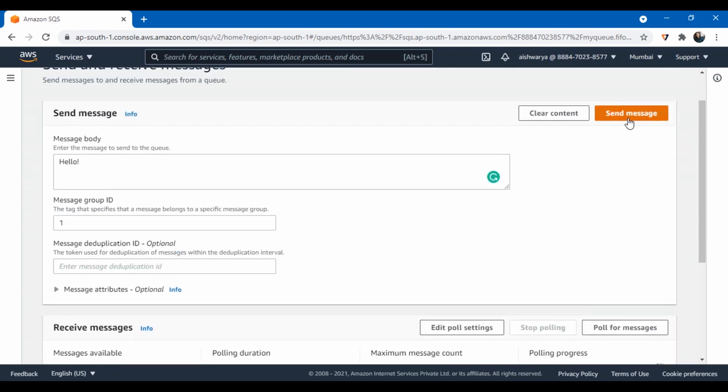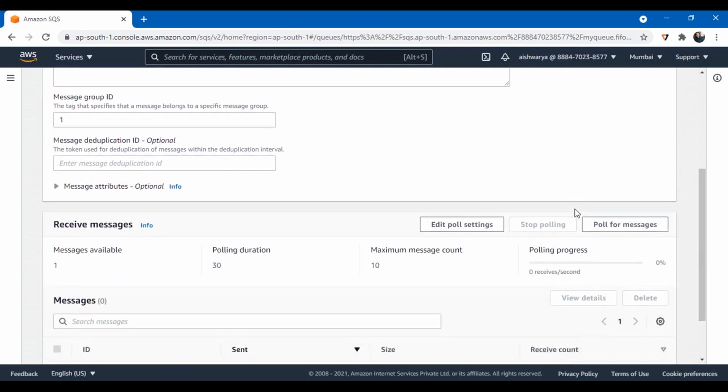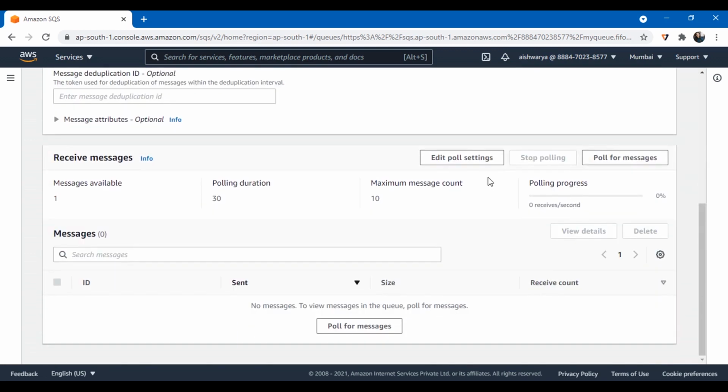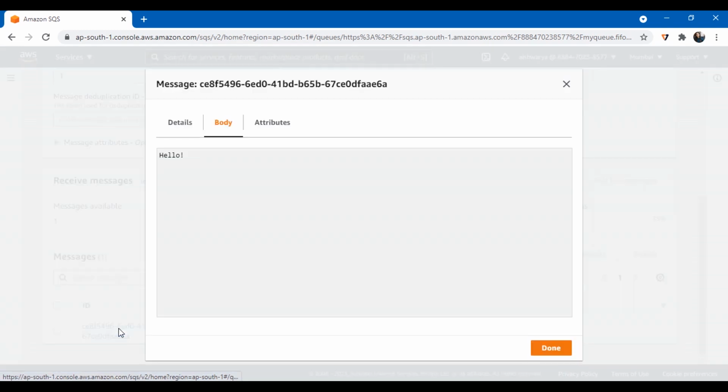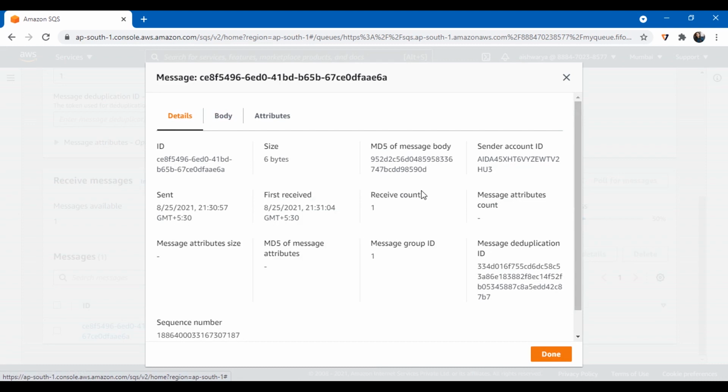I can send the message. My message has been sent, and let me now receive the message. I will have to poll for this message. So click on poll for messages. So here comes the message that I have just sent. I can open it, I can view it, I can process it. So these are all the details: when the message was sent, and all the other attributes that we have set, like the message group ID. I entered 1, so it is displayed here.